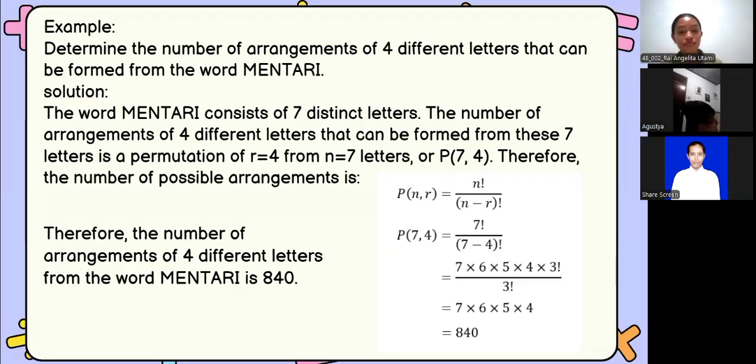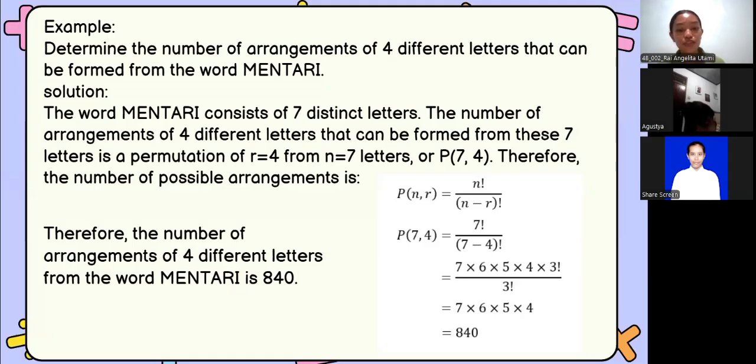First, we need to count how many letters are in the word mentari, right, Miss? Exactly. The word mentari consists of seven distinct letters. This means our n equals 7.